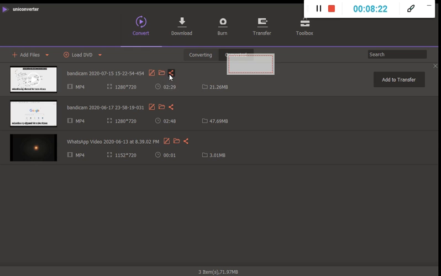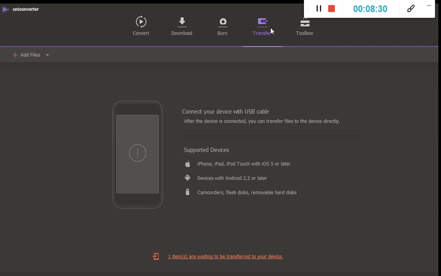Okay. And you can also share over here, and you should also add to transfer, because when you add to transfer, then it will show that one item is waiting to be transferred to your device. It means that you can also transfer your desired file to your device, whatever the device is, whether it is a laptop, a desktop, any kind of desktop, flash drives, and different kinds of phones.